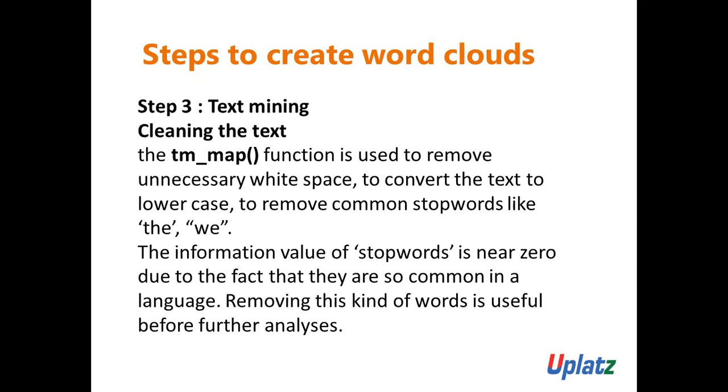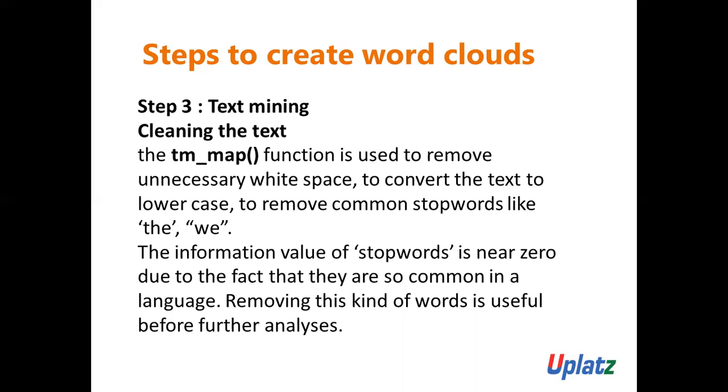Okay. And then what is this tm_map function? It is used to remove unnecessary white space, to convert the text to lowercase, and to remove common stop words like the, we. The information value of stop words is near zero because they are so common in the language.